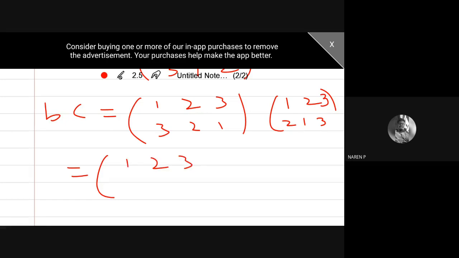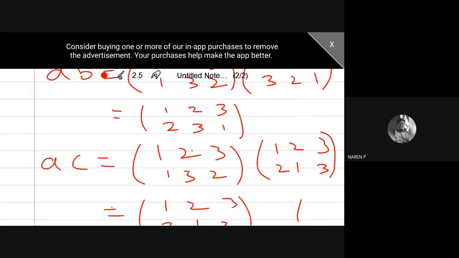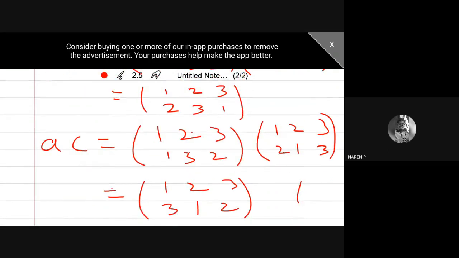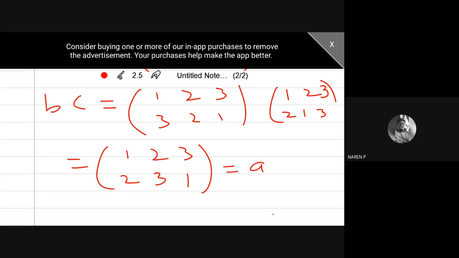So 1 maps onto 2. From right to left, 1 maps onto 2, 2 maps onto 2. So finally 1 maps onto 2. Then 2 maps onto 1, 1 maps onto 3. 3 maps onto 3, 3 maps onto 1. So finally 3 maps onto 1. This already exists because 1, 2, 3 maps onto 2, 3, 1. That is nothing but our AB. So my BC is nothing but my AB. So there are only 6 possible permutations.